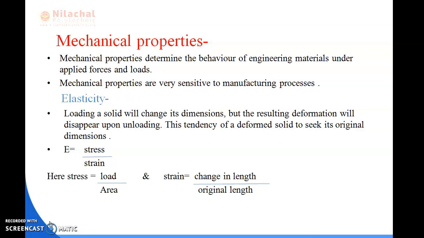Elasticity requires a discussion of the concept of stress and strain, and this is called the modulus of elasticity.